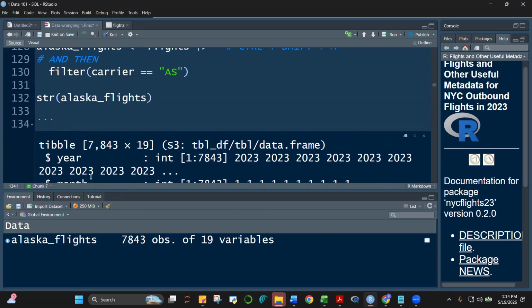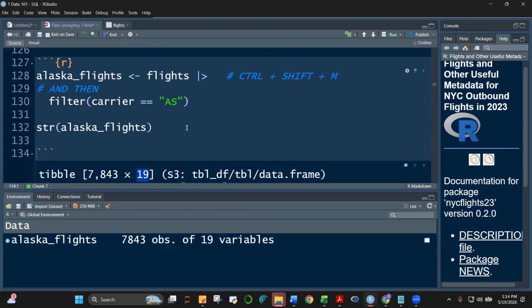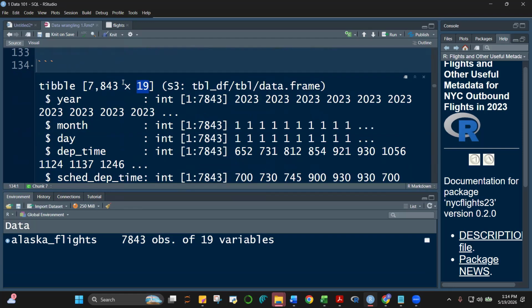So it tells us that it's a tibble, it's a special type of data frame, class, with 7,843 rows of observation by 19 columns. Similar pa rin sa flights dataset. So you notice the number of columns did not change. Ang nag-change, class, yung number of rows. Whereas the flights dataset had 435 thousand observations. Ito, class, 7,843 na lang.